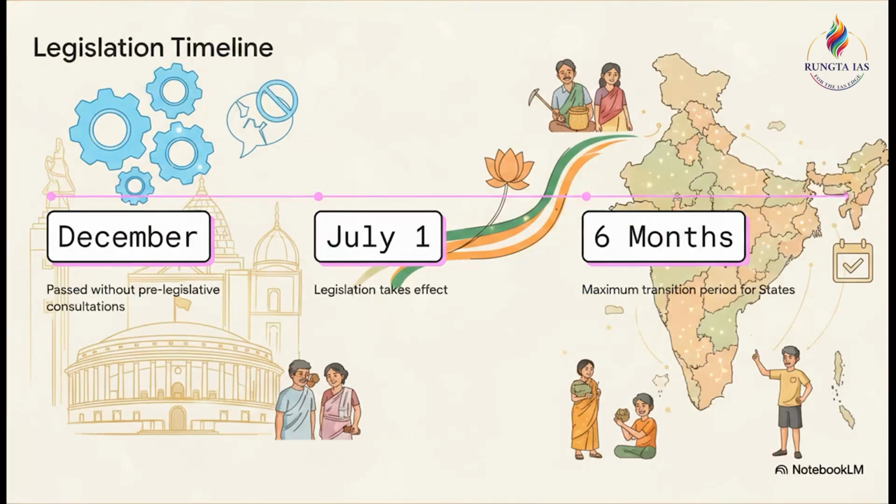So the legislation officially takes effect on July 1st, giving states a maximum transition period of 6 months to prepare. But, and as an astute UPSC aspirant, you need to critically note this, it was passed in Parliament this past December without pre-legislative consultations. Remember, examiners always look for those crucial points on governance and legislative transparency.